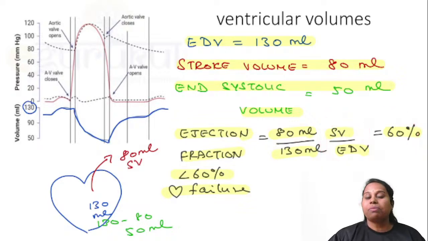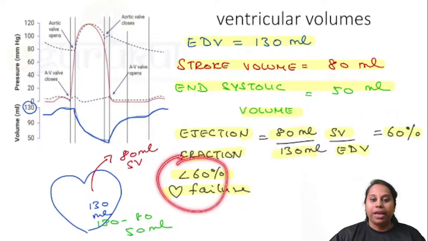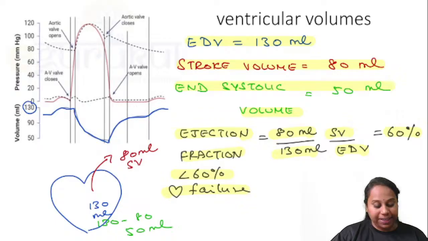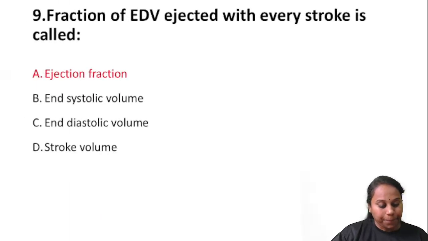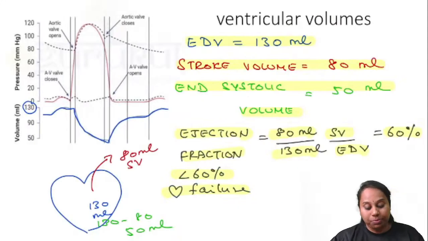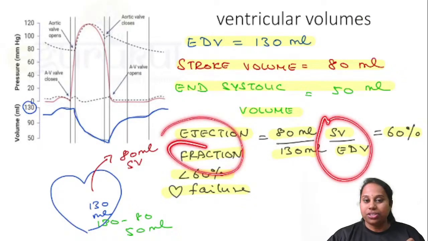Any normal heart can eject 60% of the blood. If ejection fraction falls below 60%, this results in heart failure. So the fraction of end diastolic volume which was ejected with every stroke, that is, stroke volume divided by end diastolic volume, is the ejection fraction.